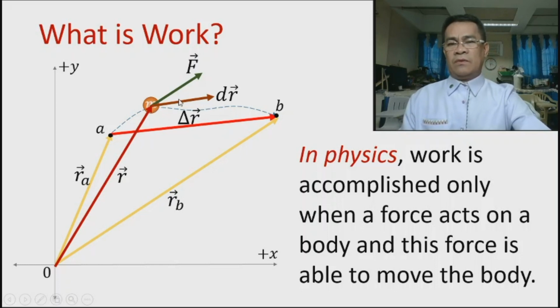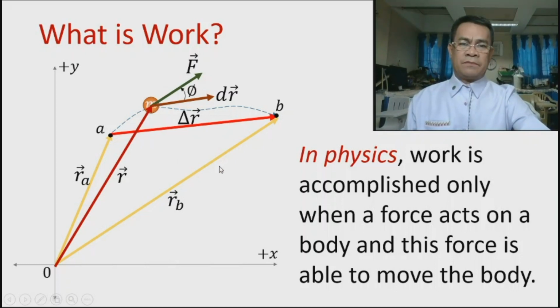Okay. Now we notice that we have the angle. Angle P is the angle of force from the displacement. Take note, the force has an angle from the position with angle P. So we have this force at that point, and we have this infinitesimal change in position of the particle. So therefore, work is done on the body at that point.